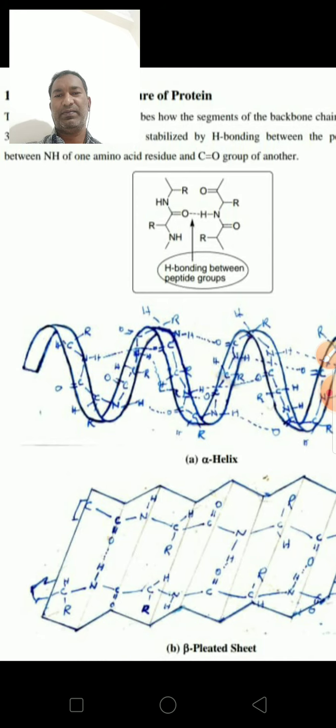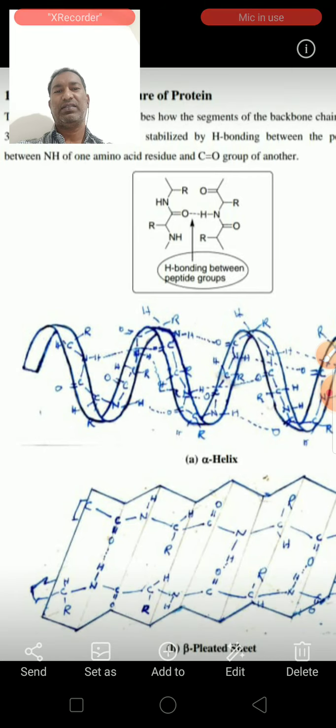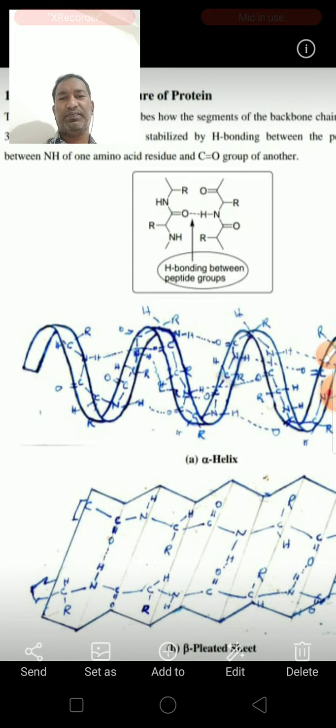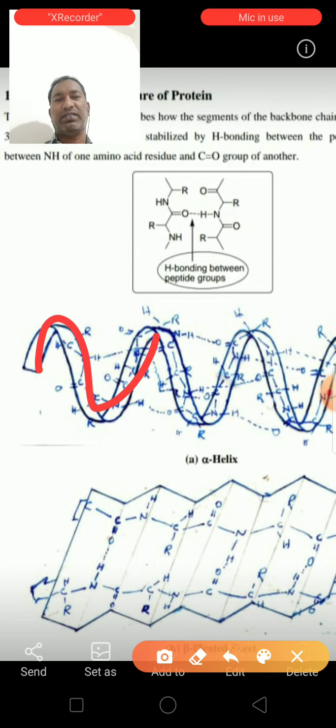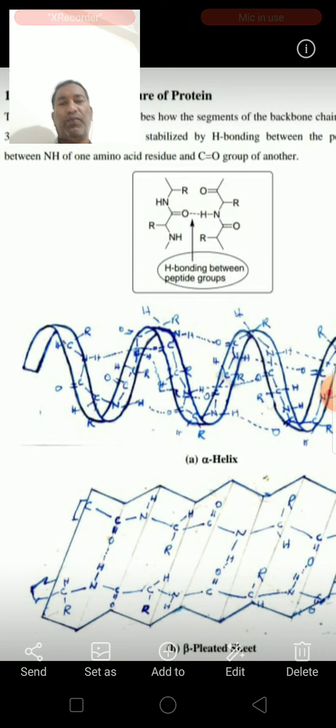Here R, CH, NH, so C double bond O, CH, like this. Hydrogen bonds are present between this hydrogen and oxygen. So this type of structure is known as an alpha helix.